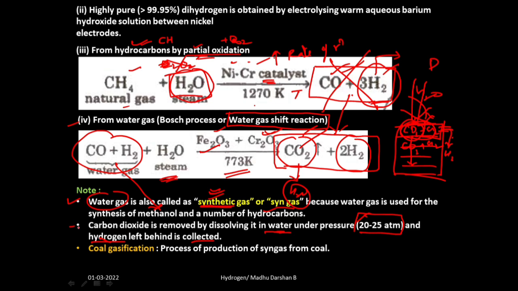Another simple note, what do you mean by coal gasification? These are all extra things to you. Okay, coal gasification means production of syn gas from coal. Yes, we can produce syn gas, that is carbon monoxide and hydrogen, from coal. No need to study reactions and all that, those are not there in your syllabus. Just remember, we can produce syn gas from coal. That production of syn gas from coal is known as coal gasification.